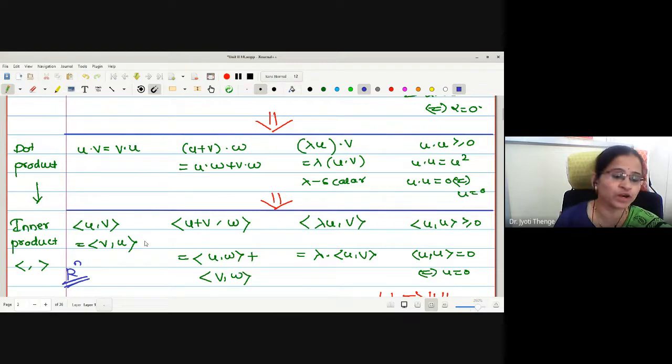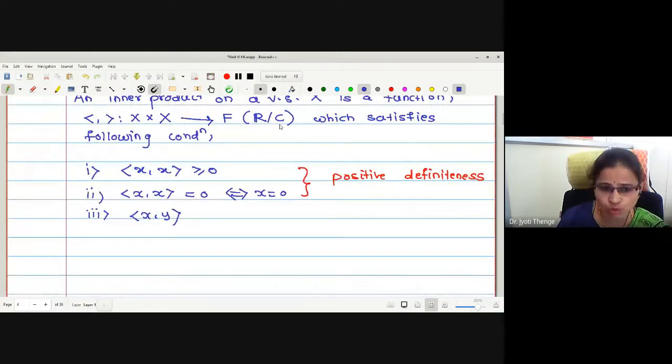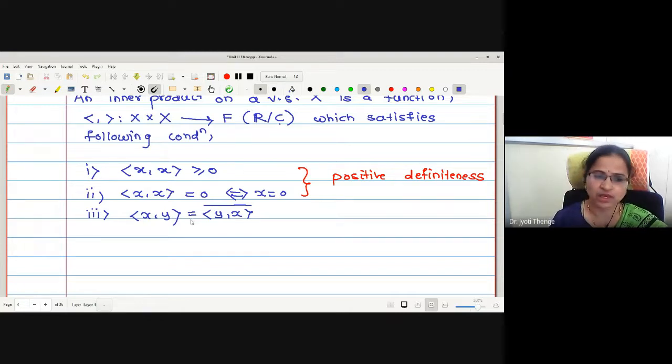Therefore, this is true for real. But now we are including the complex case also, so here we give the relation of conjugacy between the inner products. Therefore, what I am writing here is: the inner product of X with Y is the conjugate of the inner product of Y with X.